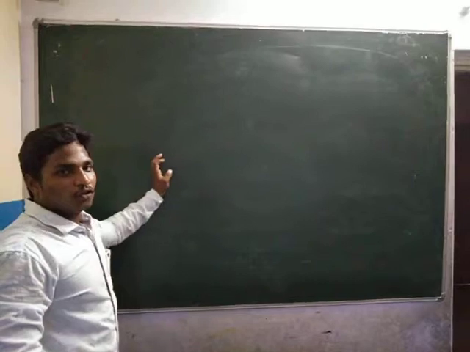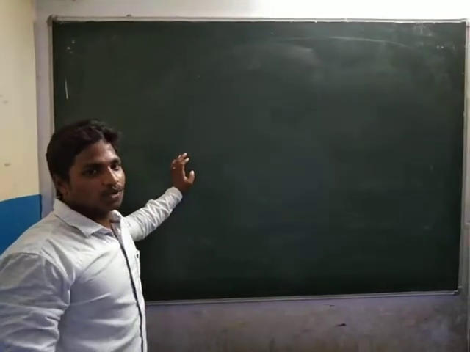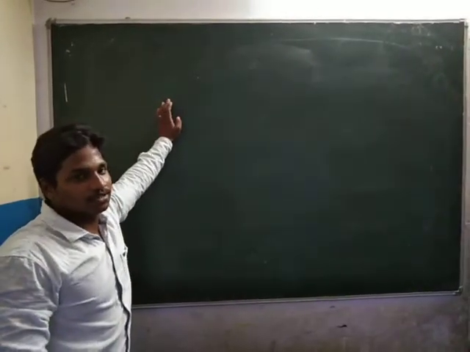Okay, now a few more important points about real numbers.